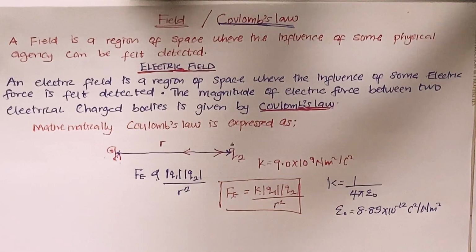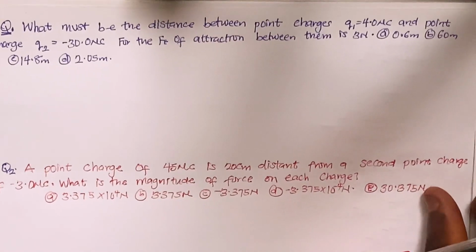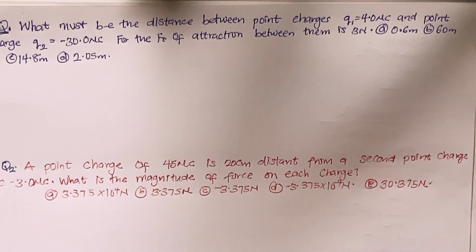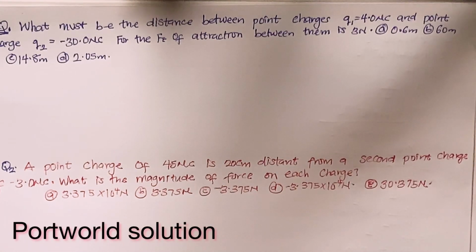Now let's move to some questions I have here for you. Look at the first question, question 1. The question is, what must be the distance between point charges Q1, which is equal to 4.0 microcoulomb, and Q2, which is equal to minus 30.0 microcoulomb, for the force of attraction between them to be 3 Newton? Option A is 0.6 meter, option B is 60 meter, option C is 14.8 meter, and option D is 2.05 meter.